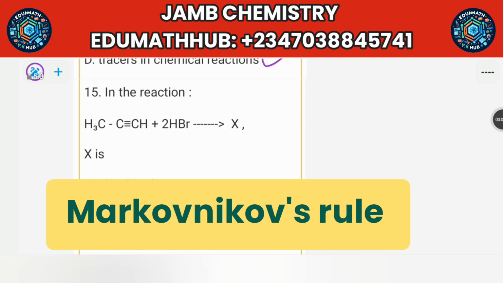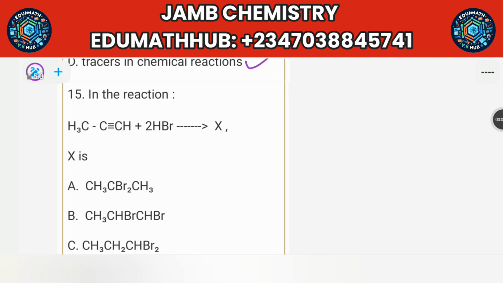Markovnikov's rule. So this is how the rule is. It's very simple. To get the answer easily, you have to draw the structure of this compound first. So let's draw it first. So this is H3C. That means you have one carbon and 3 hydrogen like this. Then you have another carbon beside it. Then you have a triple bond. Then you have CH like this. Let me just draw it like this.